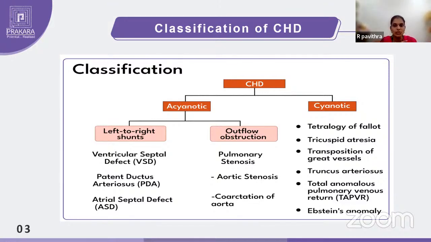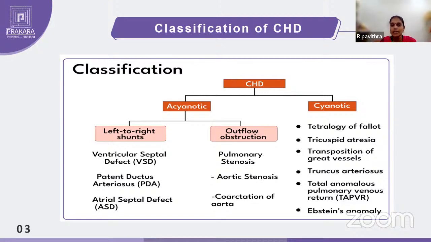If you take acyanotic heart diseases, we have left to right shunts and outflow obstruction. So again, there will be categories based on the shunting and based on where the pathway obstruction is. In left to right shunts, we have ventricular septal defect, patent ductus arteriosus, and atrial septal defect. In outflow obstruction, we have pulmonary stenosis, aortic stenosis, and coarctation of aorta. All these together come under acyanotic heart diseases.